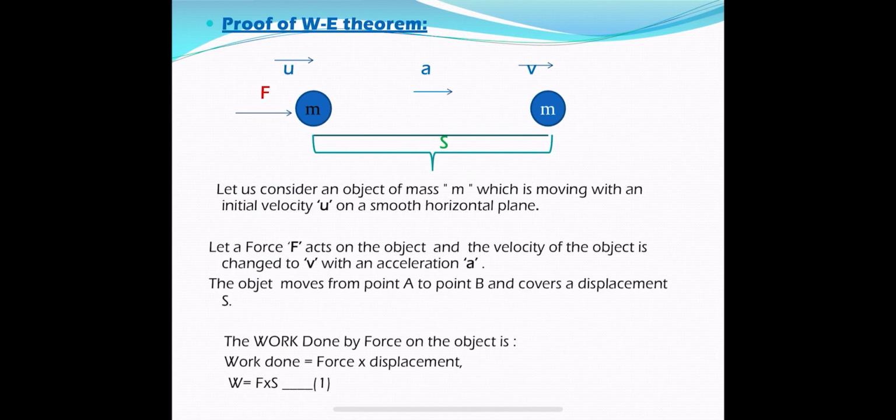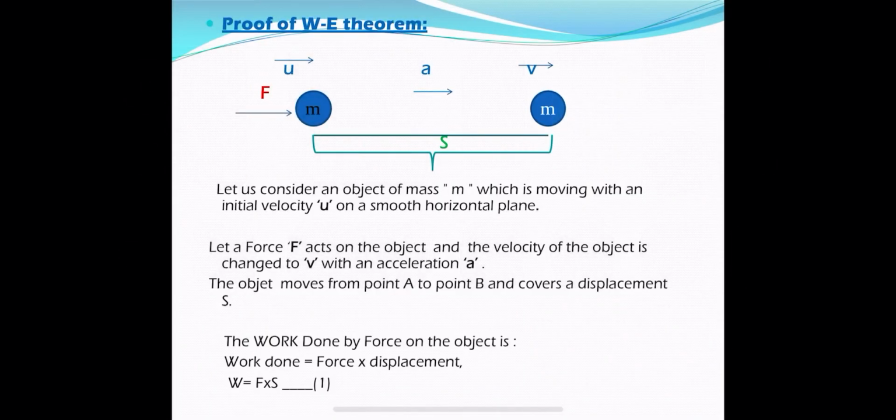After applying the force, it possesses an acceleration a. So what is acceleration? Change in velocity per unit time. After traveling some distance s, or after having a displacement s, its velocity is v. The final velocity after traveling a distance s is v. The initial velocity of the object is u. After applying the force and traveling some distance s, its velocity became v.